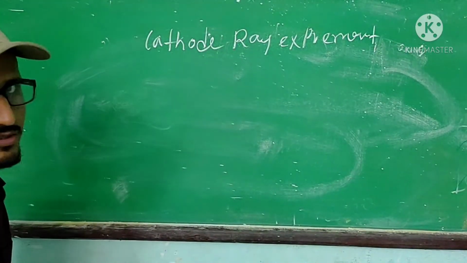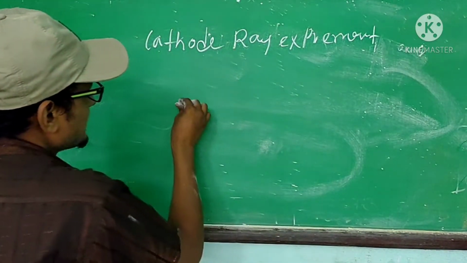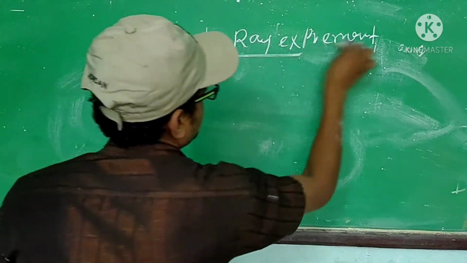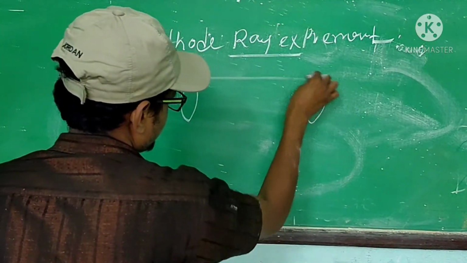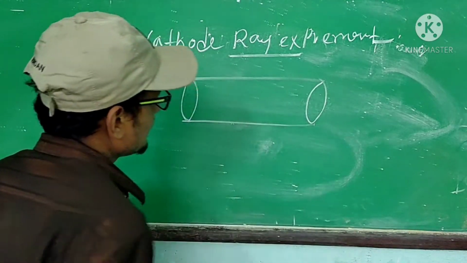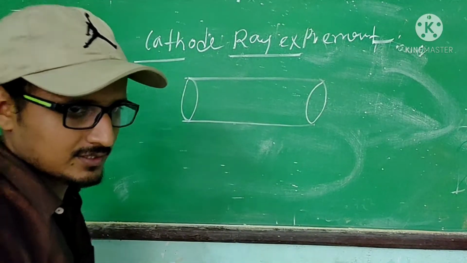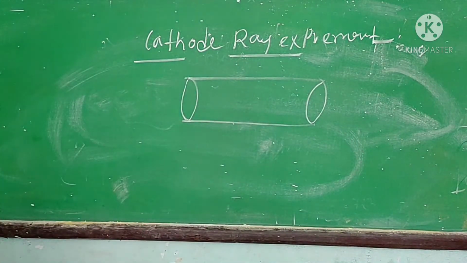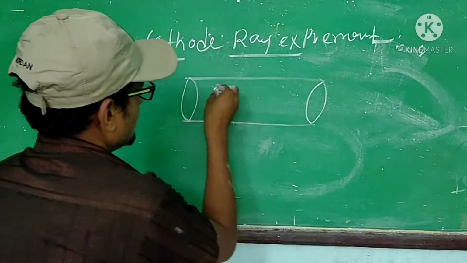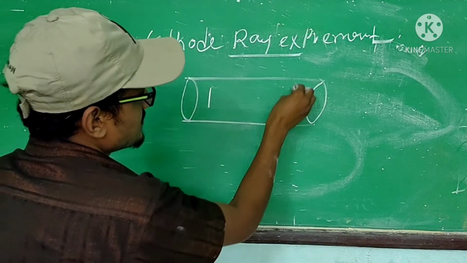Okay, what William Crookes did: he took a discharge tube like this and placed two electrodes in it.